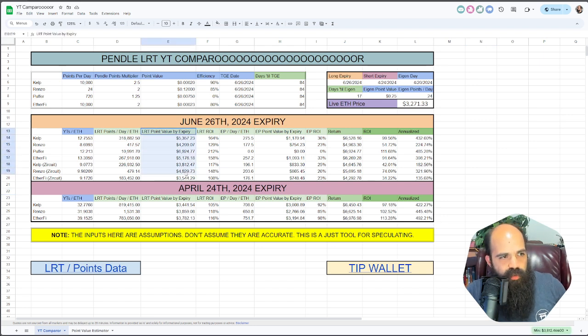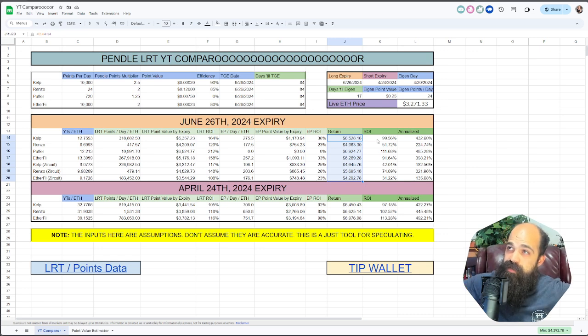That's LRT points, LRT ROI, and then we have eigenpoints. So this is how many eigenpoints you get per day per ETH deposited, and then eigenpoint value by expiry. You can see this is really not that much compared to your LRT points, even with the short expiry. And this is your ROI there. So your total return is here. This tells you how much dollars your investment will be at the end of expiry, assuming you ride the YT all the way to the bottom, you ride until it's valueless.